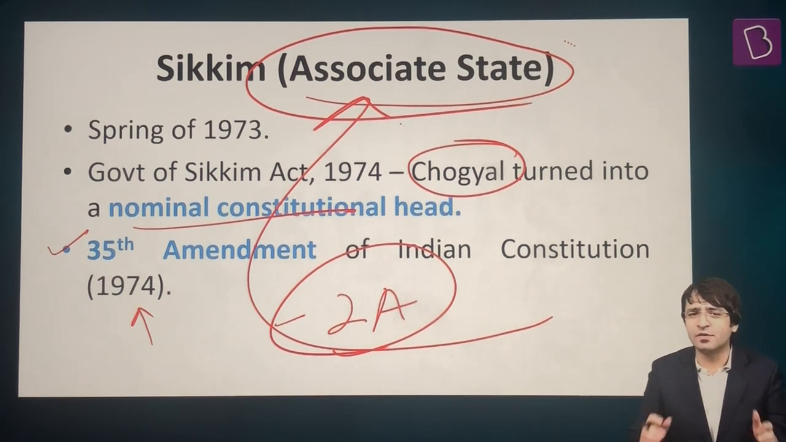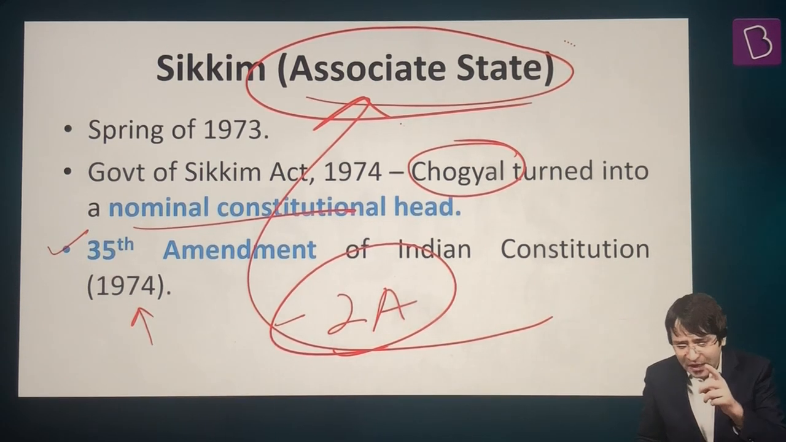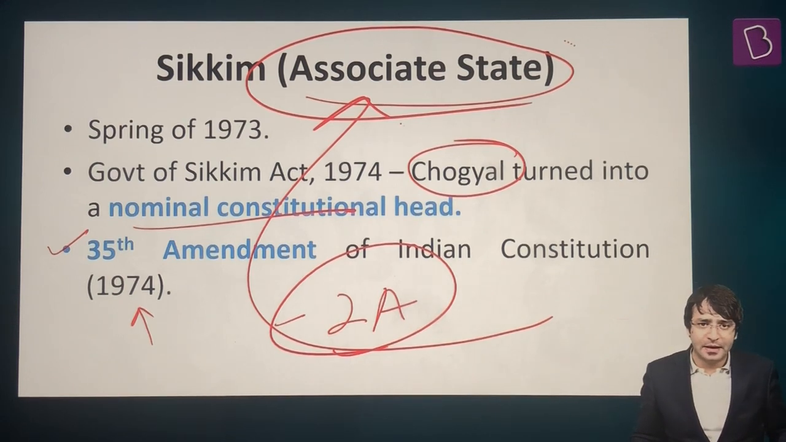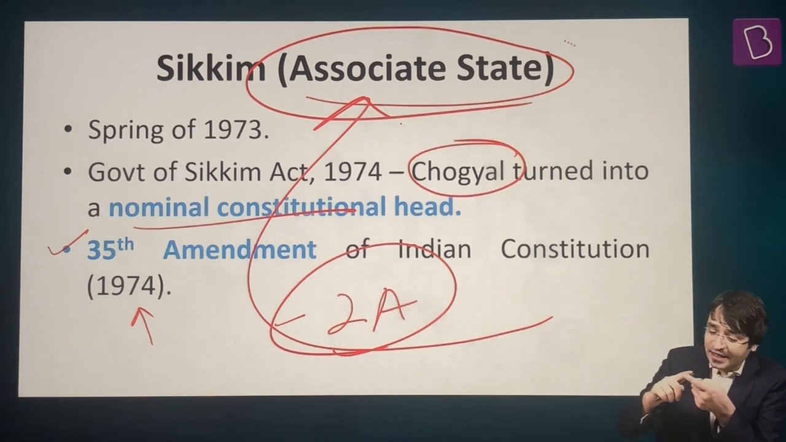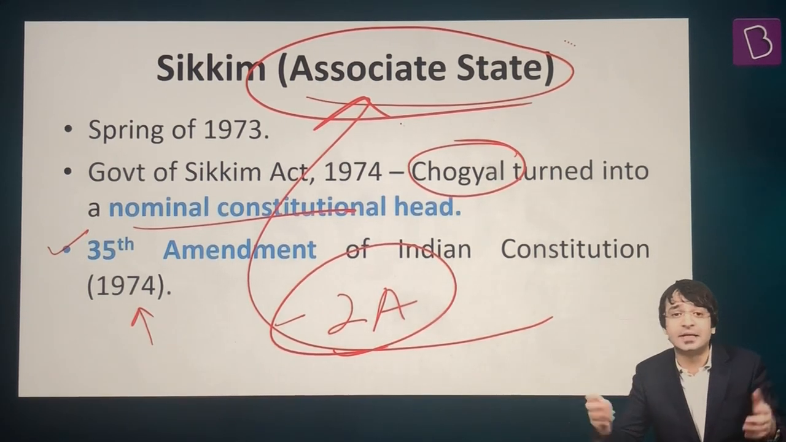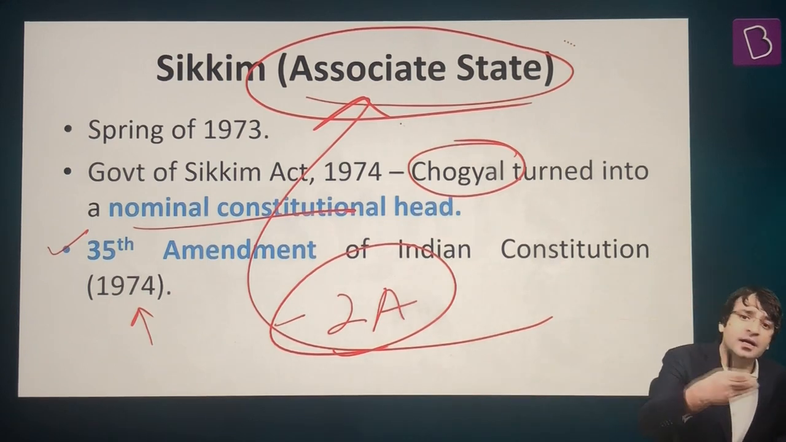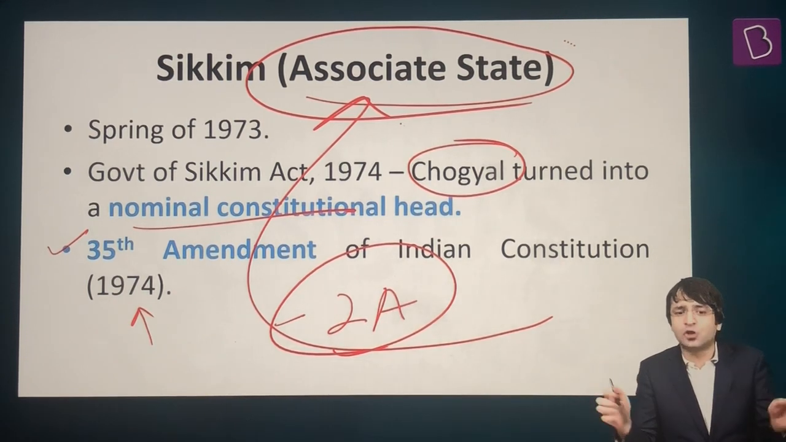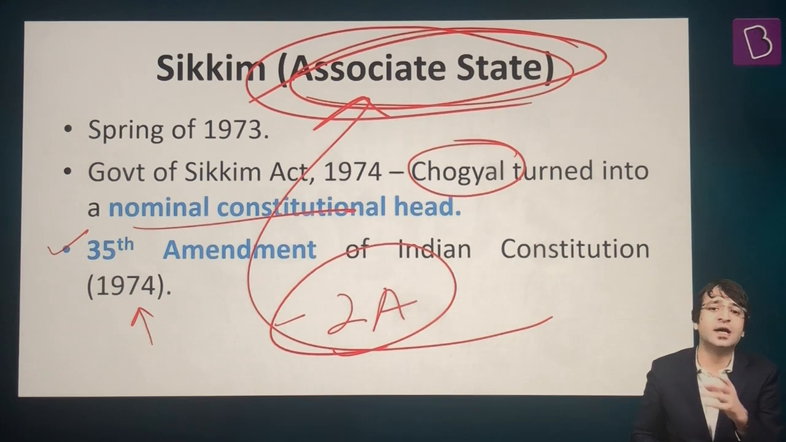But then what's the controversy? The controversy is, let's go back to Article 1. Article 1, Clause 3, what does it talk about? It says that India either can have states, or India can have union territories, or India can have acquired territories. There is no mention of this term called associate state.